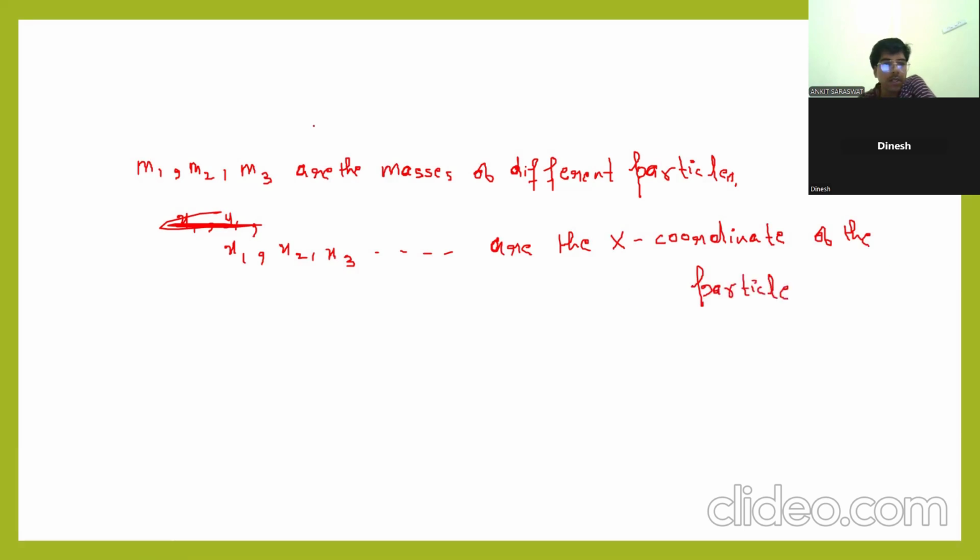Similarly, y1, y2, y3 are the y coordinates of the particles. So if I take only a two particle system, clear?